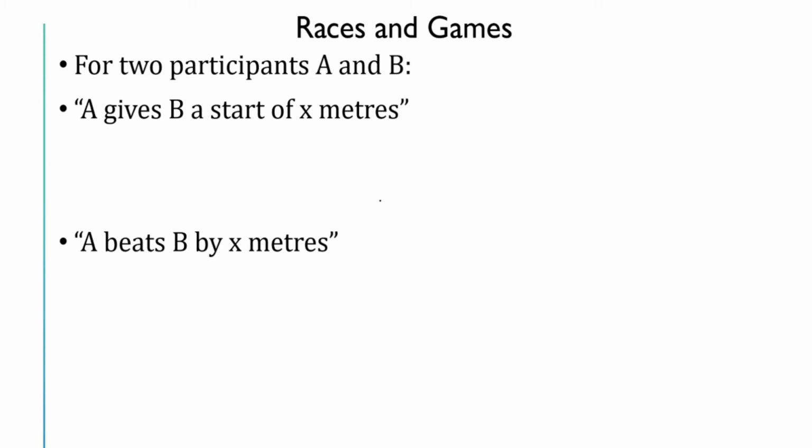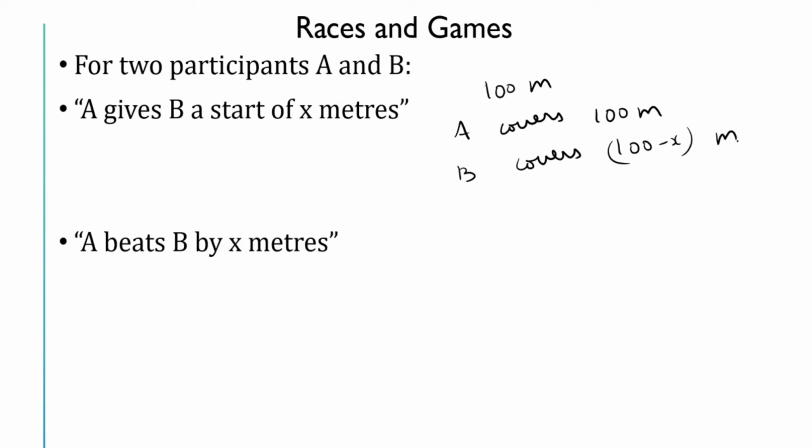That is, B will start x meters ahead of A. Say for example, in a 100-meter race course, A covers the entire 100 meters, whereas B covers only 100 minus x meters. This is what we say A gives B a start of x meters.